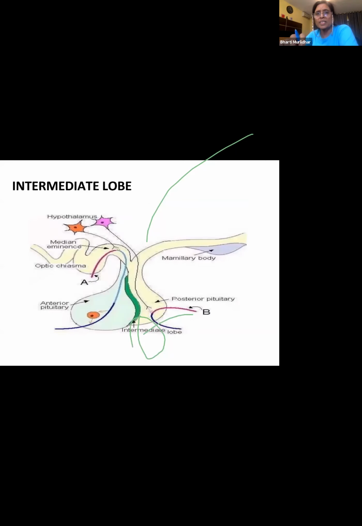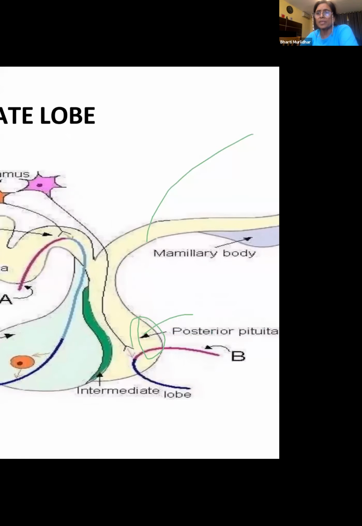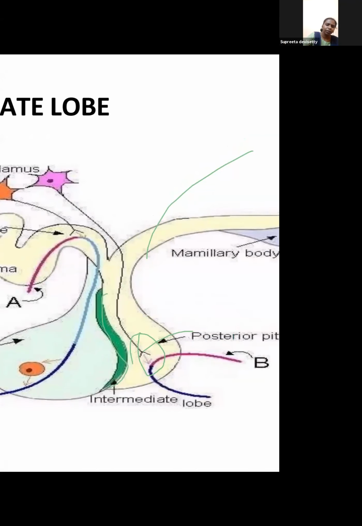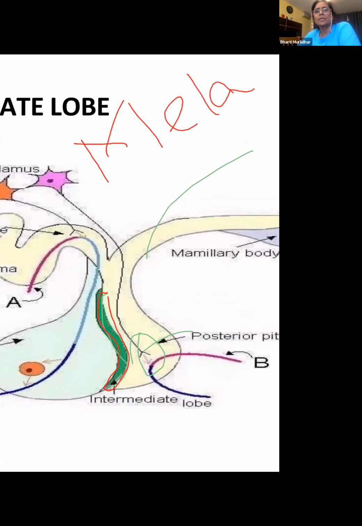Can you write the spelling over there? Which is the name of the gland, please? It's the intermediate lobe of the pituitary gland. This is the intermediate lobe. But you said some other name, no? Melanocytes. Oh, okay. Melanin. Okay. Thank you.